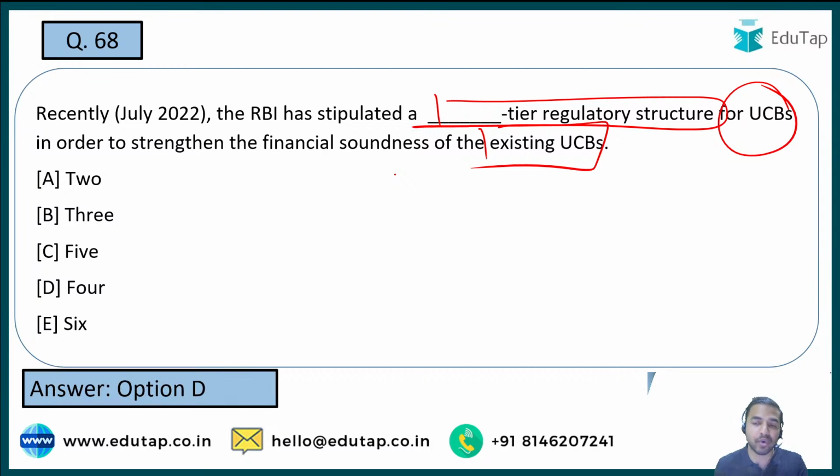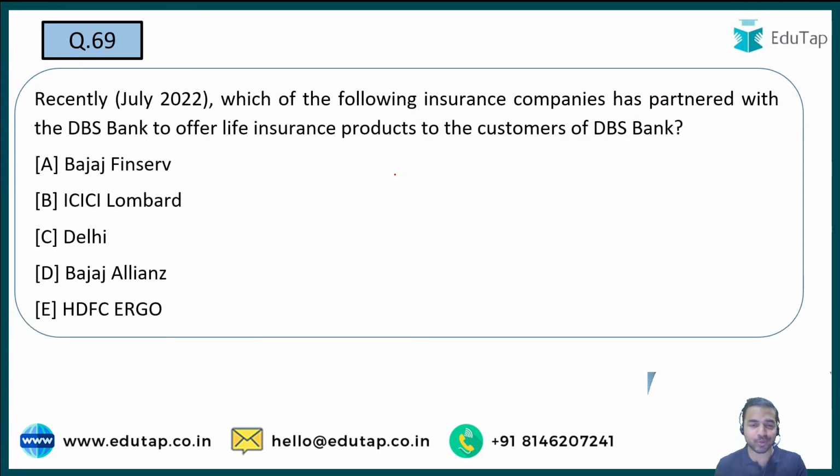So basically it is a 4-tier regulatory structure which has been stipulated by the Reserve Bank of India for the urban cooperative banks. The aim of that has already been mentioned here. This question has been answered correctly by Manpreet, Harkamal, Agricross, Ayushi, Egon, Ajay. Everybody is rocking. That is really very good to see. And now let's move on to the next question.